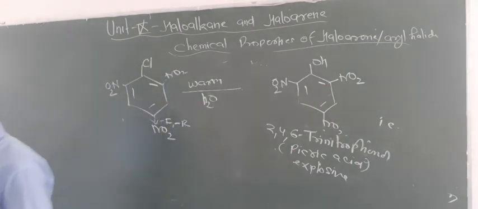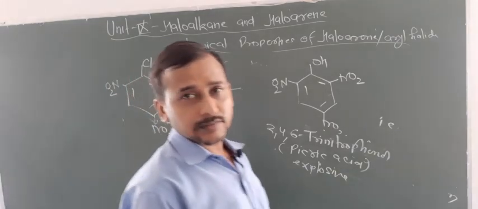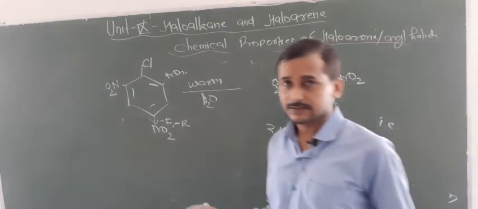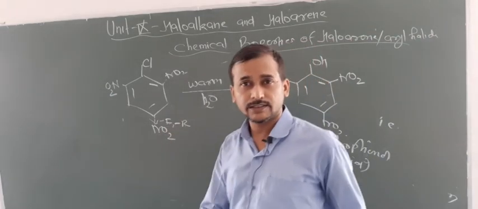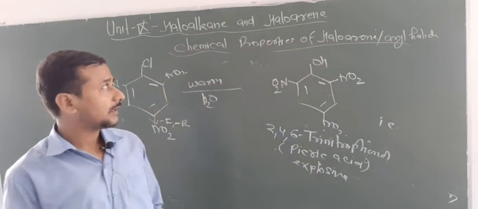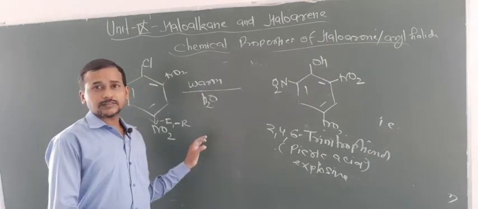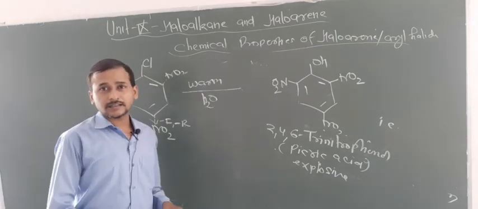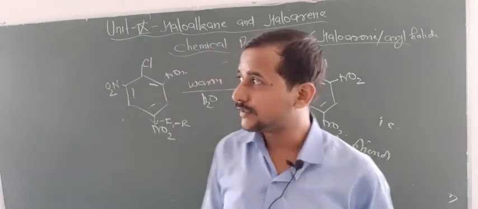So these are all about the chapter, that is unit 9, haloalkanes and haloarenes. Here I will make 8 parts, that means this chapter will finish in 8 parts. So you have to focus on all these parts to learn and understand the concepts of organic chemistry in this chapter.